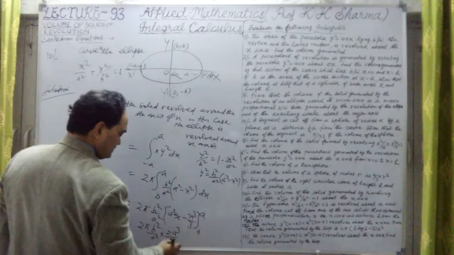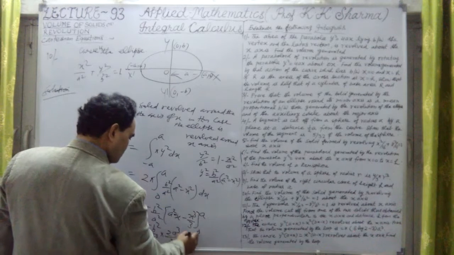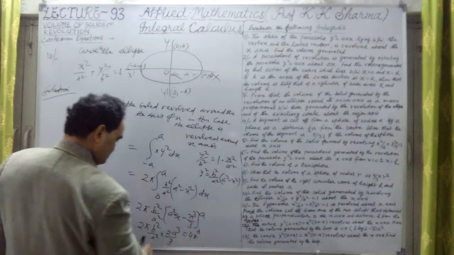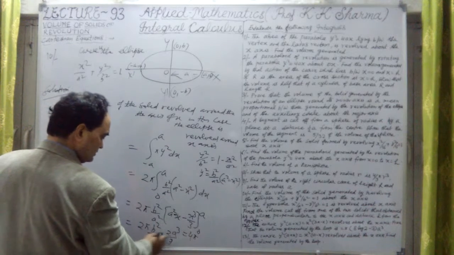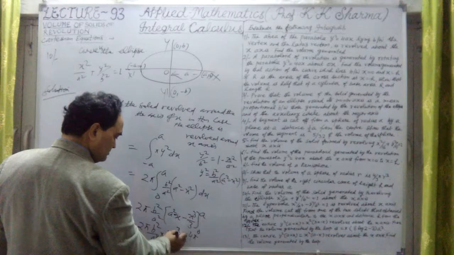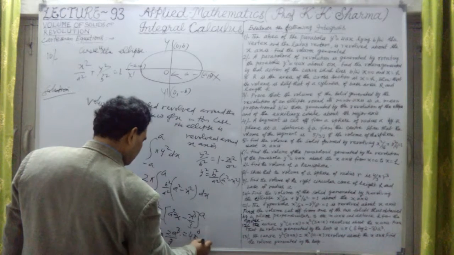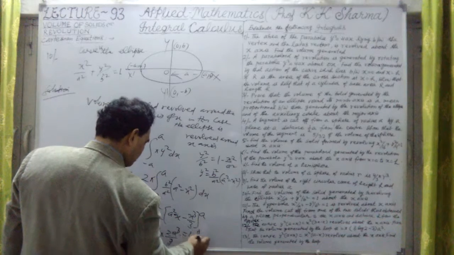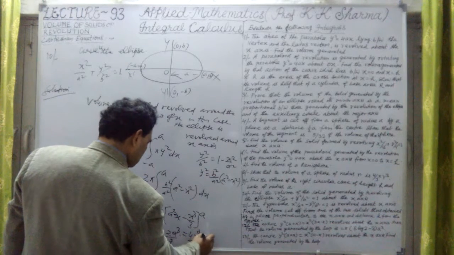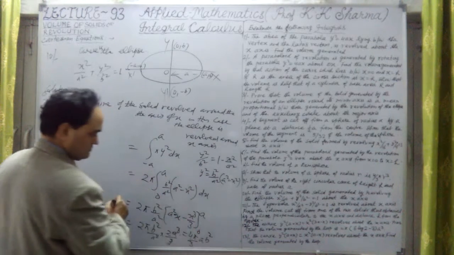It will be finally 4 pi. Now b square and a square, one cancelled out by a cube, so only a will be left. It will be 4 by 3 pi into a into b square.